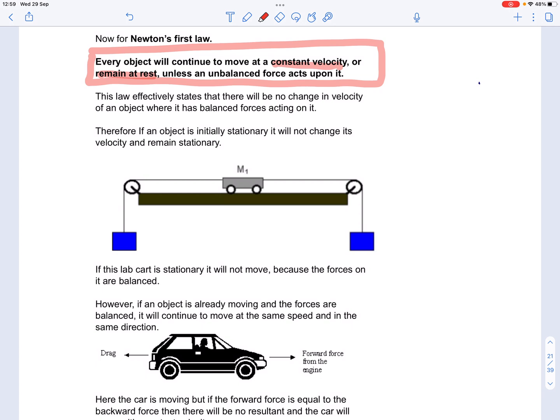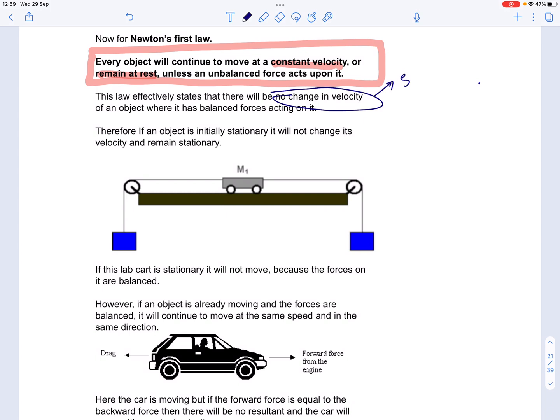So we're talking about objects with balanced forces, no net forces, no resultant forces. And it effectively says that if that is the case, there will be no change in the object's velocity. Now, no change in velocity means it will either keep going at a constant velocity or remain at rest, which effectively is a constant velocity of 0.